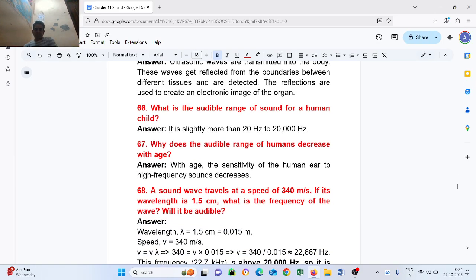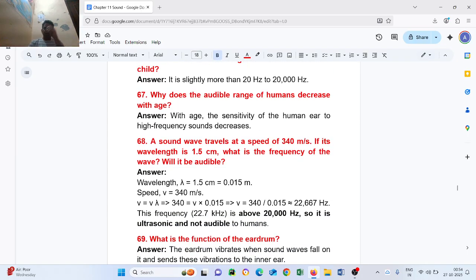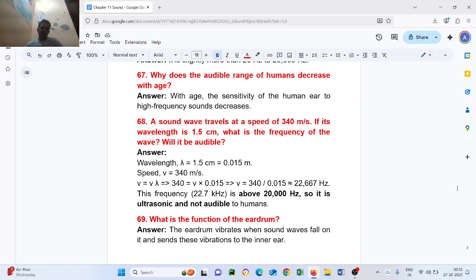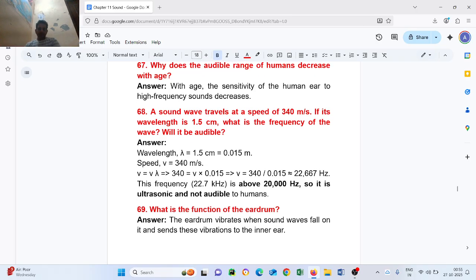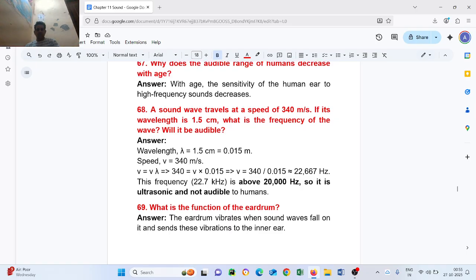Question number 68. A sound wave travels at a speed of 340 meter per second. If its wavelength is 1.5 centimeter, what is the frequency of the wave? Will it be audible? Answer: The wavelength lambda equals 1.5 centimeter, 0.015 m. Speed v equals 340 meter per second. v equals frequency times lambda, so frequency equals 340 upon 0.015, which is about 22,667 Hertz. This frequency, 22.7 kHz, is above 20,000 Hertz, so it is ultrasonic and not audible to humans.